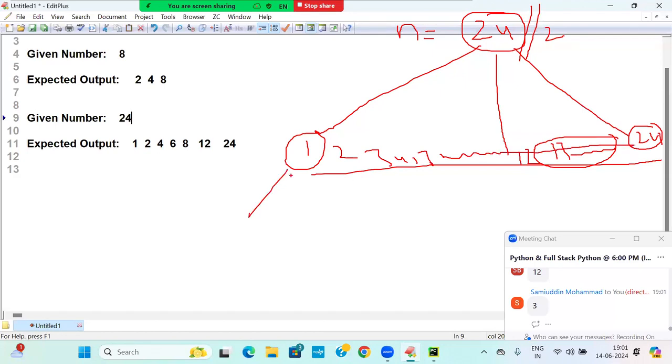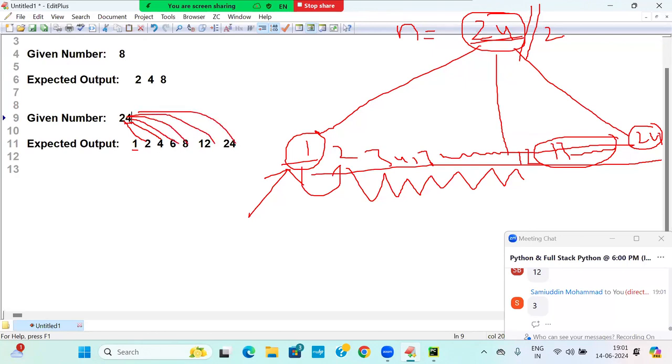I have to start checking from 1. Next I will increment to 2, next 3, like that I go on. What is my number here? 24. 24 percentage 1. Factor means any number that divides this number, then it is called a factor. 24 divisible by 2, remainder 0, true. 24 divisible by 4, true. 24 divisible by 6, true. 24 divisible by 8, true.